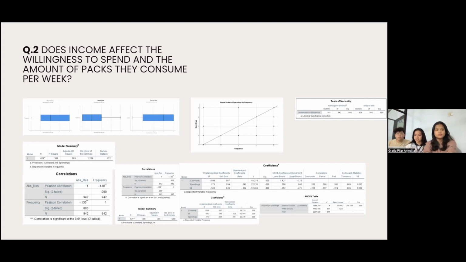Okay, so the second test is to determine, does income affect the willingness to spend and the amount of packs that they consume per week? In this test, we will be using the regression model with a moderator.